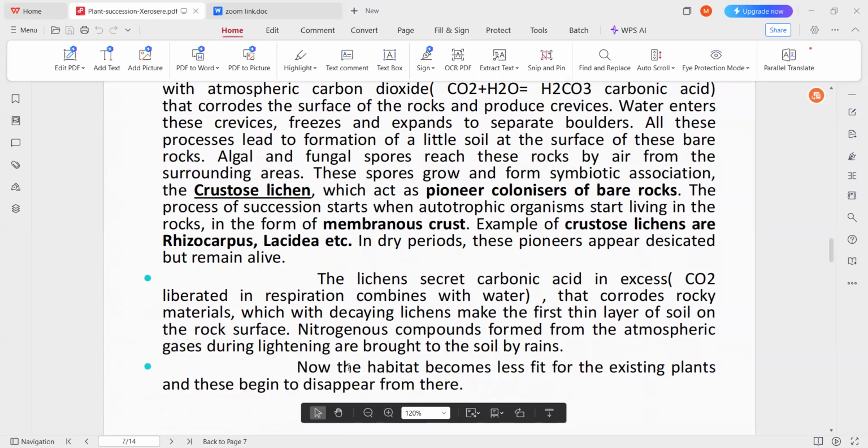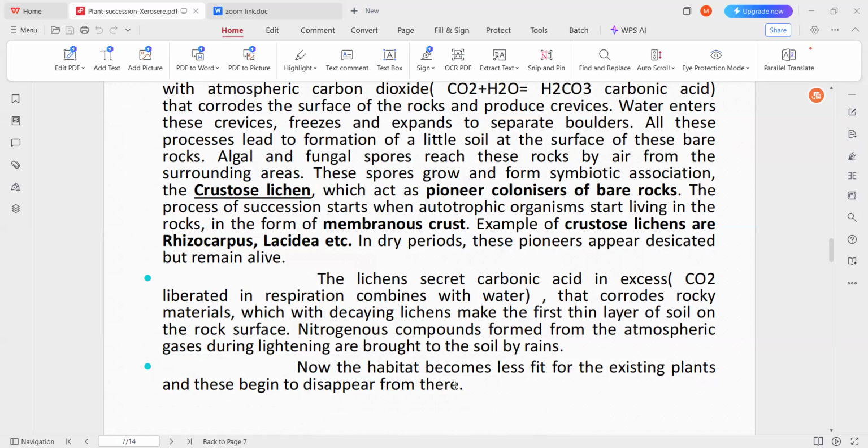Now the habitat becomes less fit for the existing plants, and these begin to disappear. So in the first stage, the crustose lichen stage, in xerosere, the place has rock surfaces with no water, dry habitats, and no organisms.